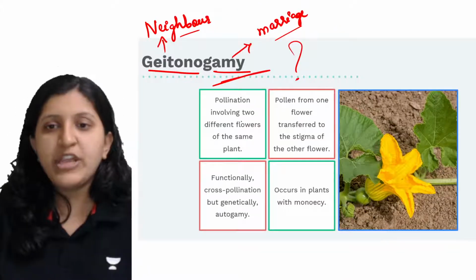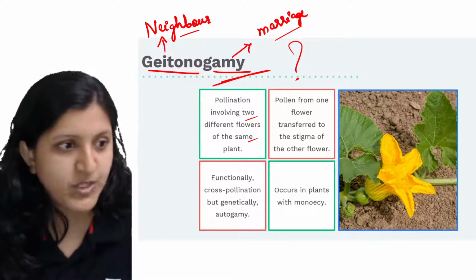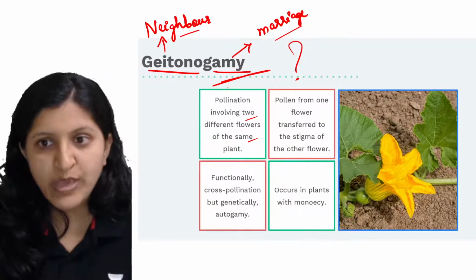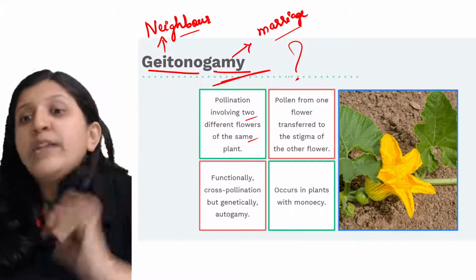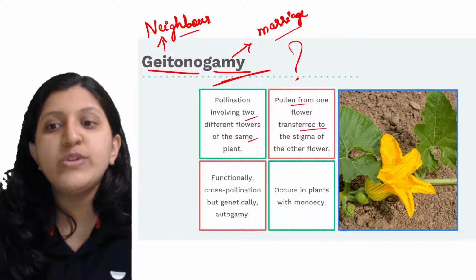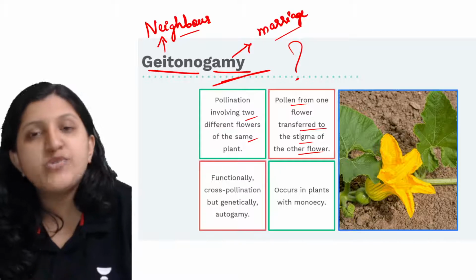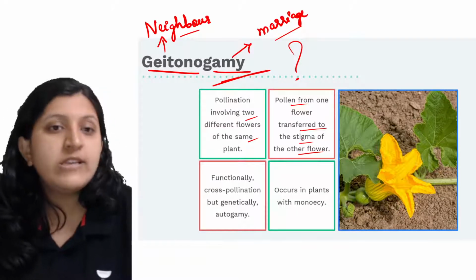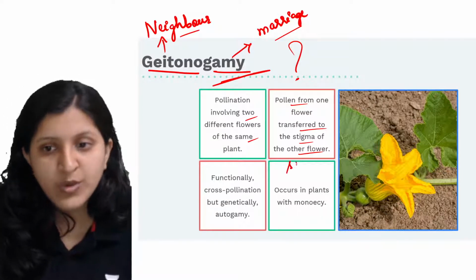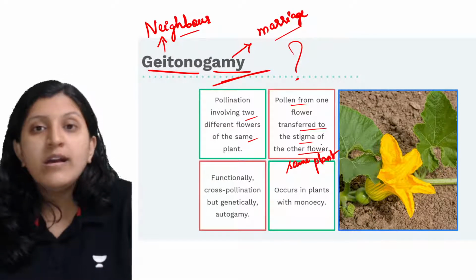Let's see the definition. Pollination involving two different flowers of the same plant. Two different flowers of the same plant, that we call Geitonogamy. Pollen from one flower is transferred to the stigma of the other flower. You need to consider that it is in the same plant, so that we call Geitonogamy.